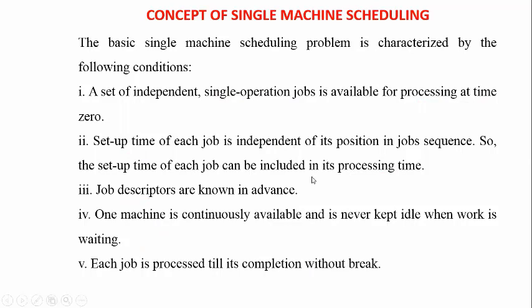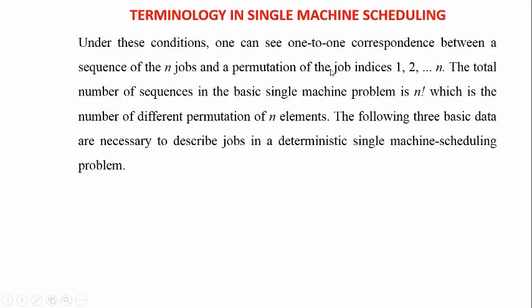Here we are coming to another terminology in single machine scheduling. We are using some terms in this single machine scheduling. We indicate the jobs with the numbers 1, 2 and so on. The total number of sequences in the basic single machine problem is n factorial, which is the number of different permutations of n elements.